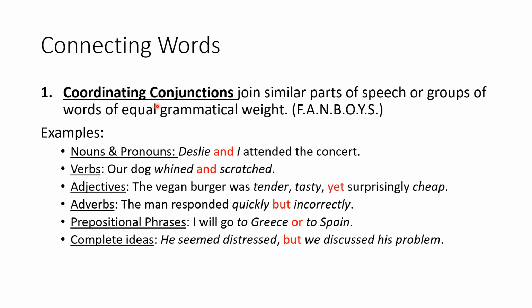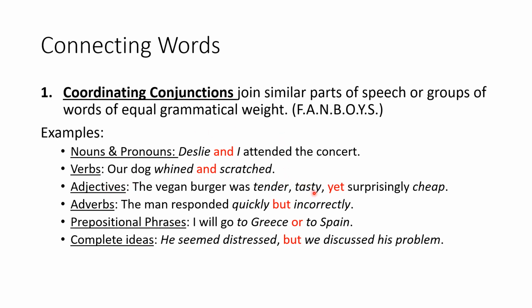Coordinating conjunctions can also join two verbs. Examples: our dog whined and scratched are two verbs. They are of equal grammatical weight, so we can use and to join the two. Coordinating conjunctions can also join adjectives.